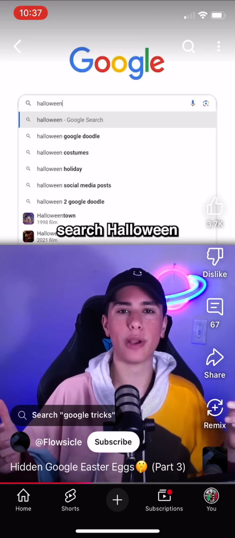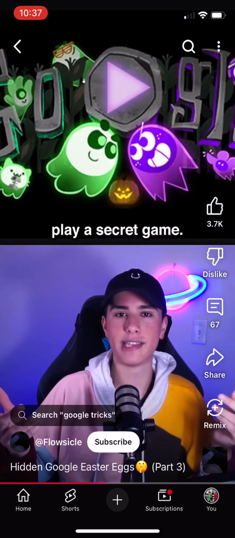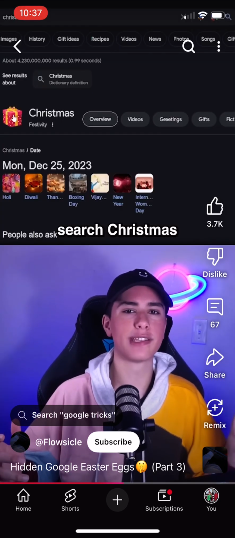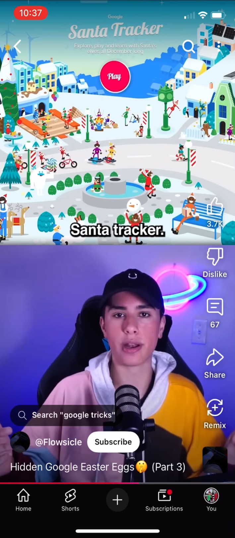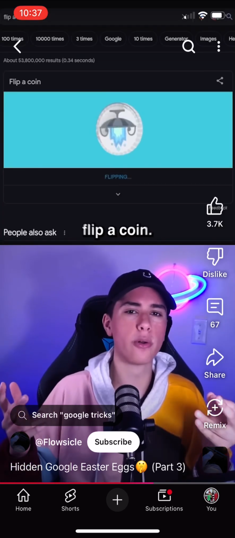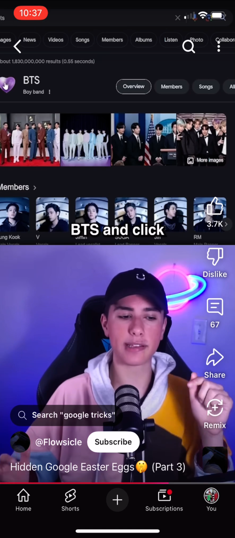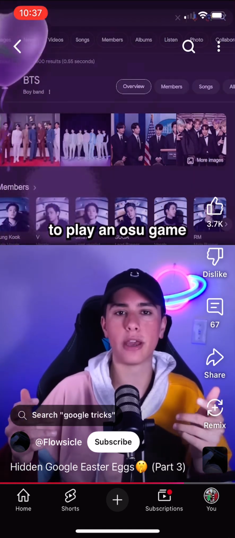When you search Halloween and click on the ghost, you'll be able to play a secret game. If you also search Christmas and click on the gift, it opens a Santa tracker. Googling flip a coin makes Google flip a coin. If you search BTS and click the microphone, you'll be able to play an Osu game.